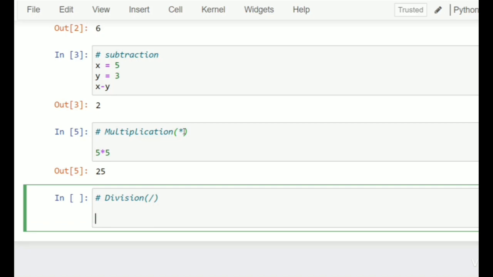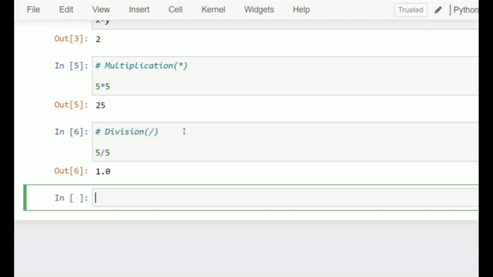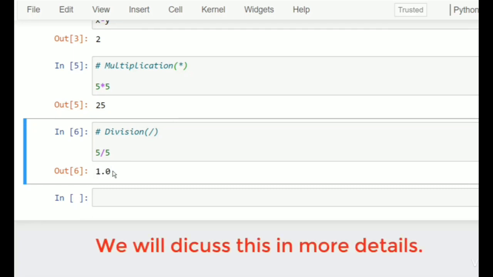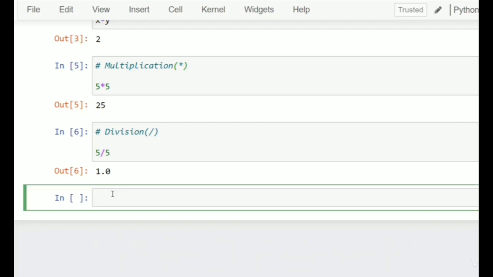Then we have division. 5 divided by 5, then the output is 1.0. Here you have to note that 1.0 is in the form of float. Type of this output is float type, not an int type. So there is an implicit conversion of data type from int to float.